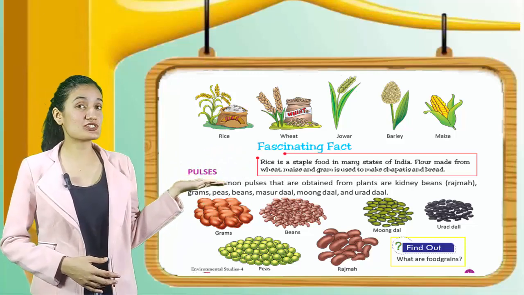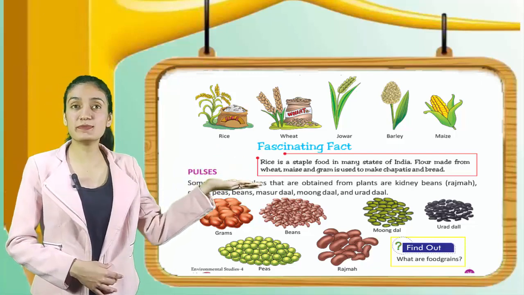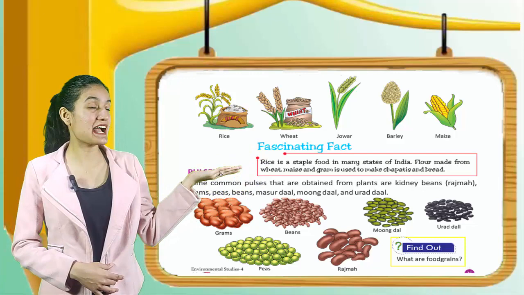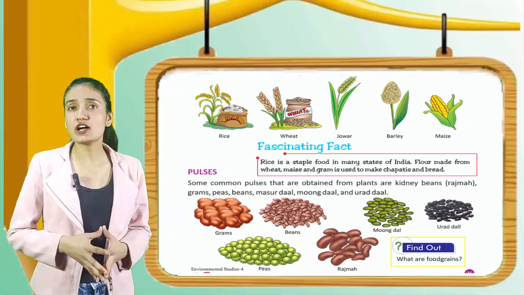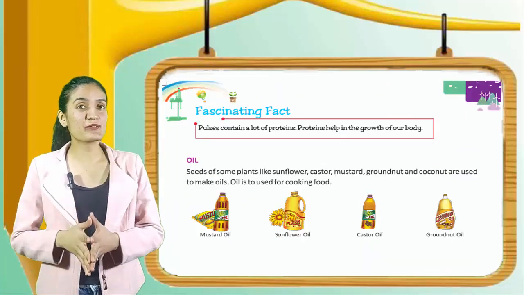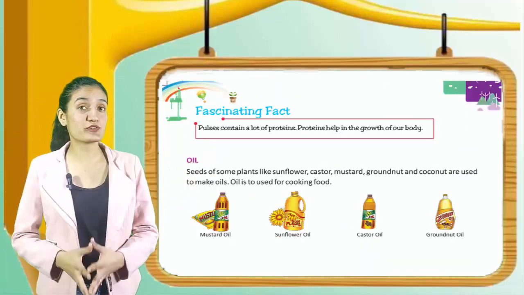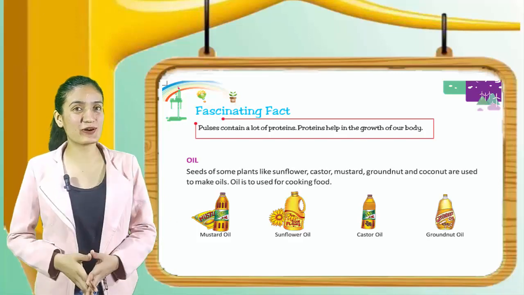Here you can see the pictures of different types of pulses. Those are gram, beans, moong dal, urad dal, peas and rajma. Now kids, let's find out what are food grains. Now we have a fascinating fact. Pulses contain a lot of proteins. Proteins help in the growth of our body.